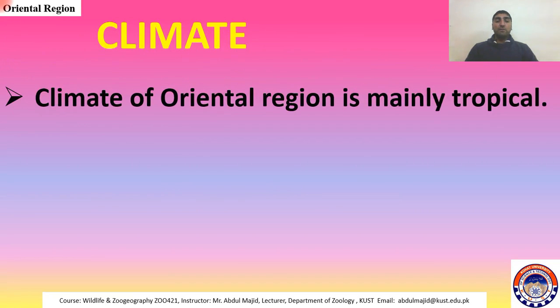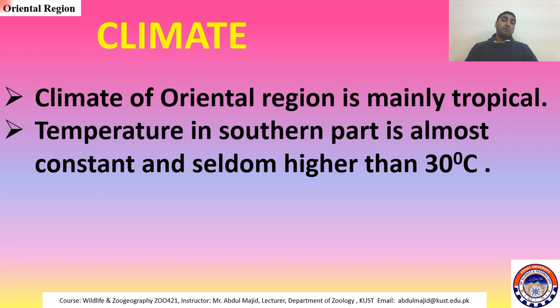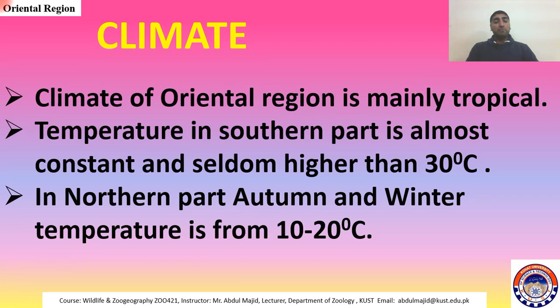If you look at the climate of this region, the climate of the Oriental region is mainly tropical, because the maximum part of the Oriental region lies in the tropical region. Temperature in the southern part is almost constant, because it extends toward the tropical region. In the tropics the temperature remains normal and constant. The temperature in the southern part seldom goes higher than 30 degrees centigrade, and in the northern part, in autumn and winter, the temperature is from 10 to 20 degrees centigrade.